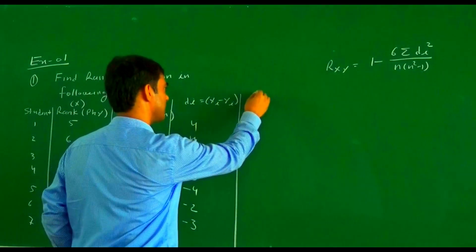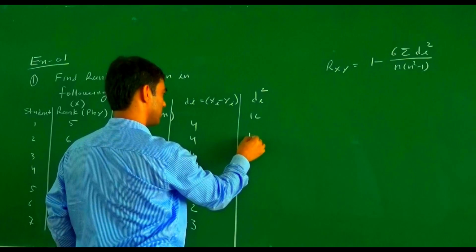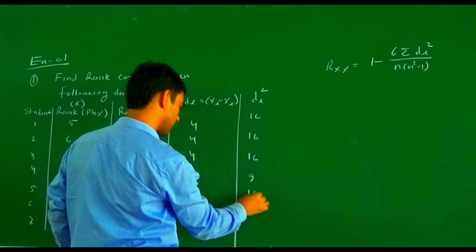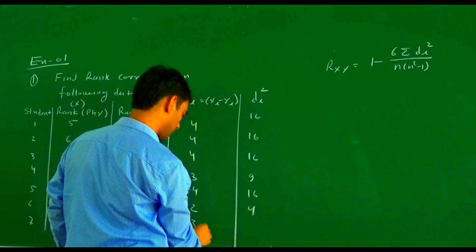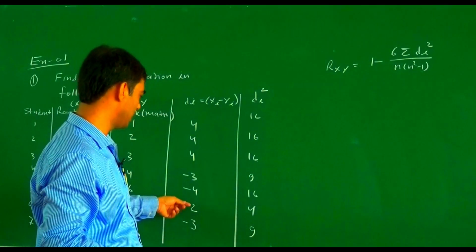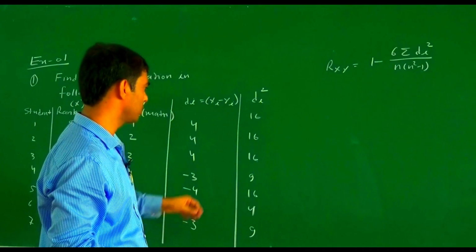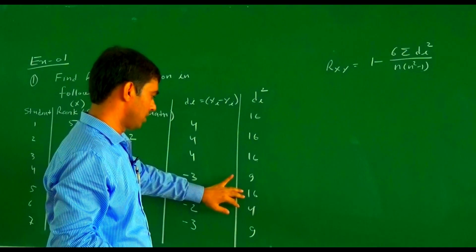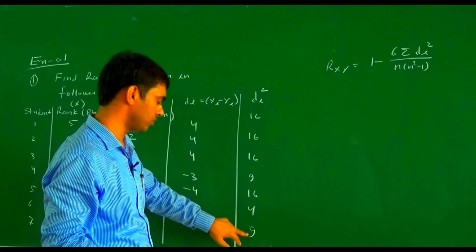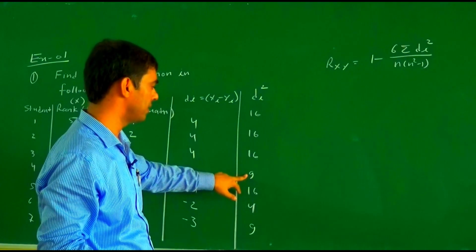Now we find the di square. Di square of these is 16, 16, 16, 9, 16, 4, and 9. So these are 9, 4, 16, 9, 16, 16, 16. The sum of these is 64 plus 4, 68, 68 plus 9 is 77, 77 and 9, this is 86.